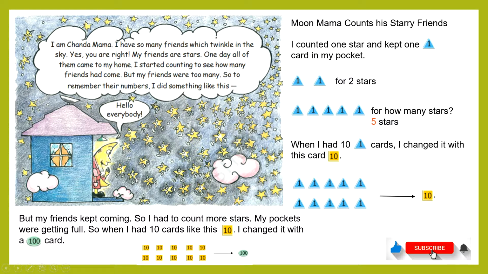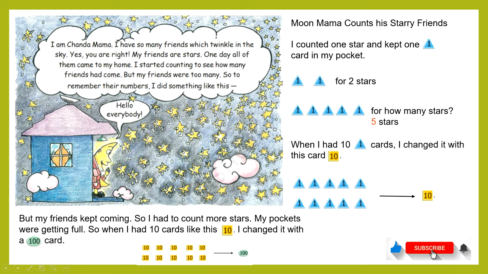When he counts one star, he keeps one 1-label card in his pocket. For 2 stars, he keeps 2 cards. For 5 stars, he keeps 5 cards of 1. So if he finds 5 cards in his pocket, he can say he met 5 friends.